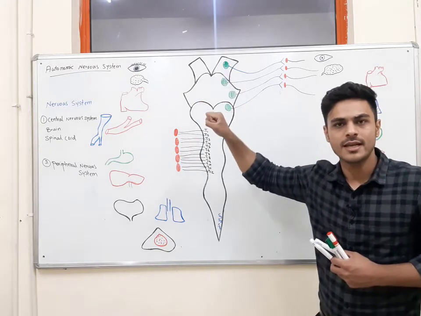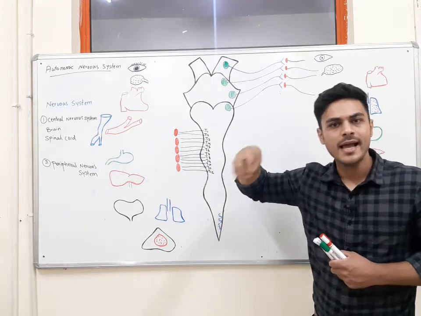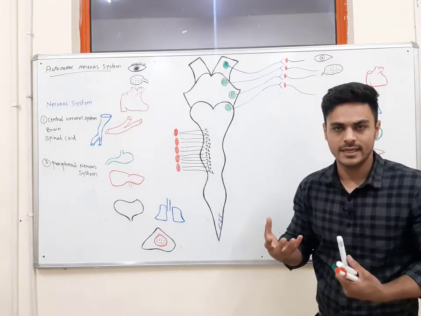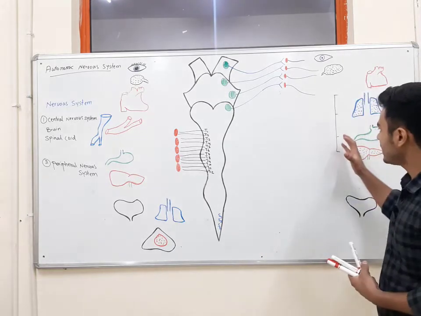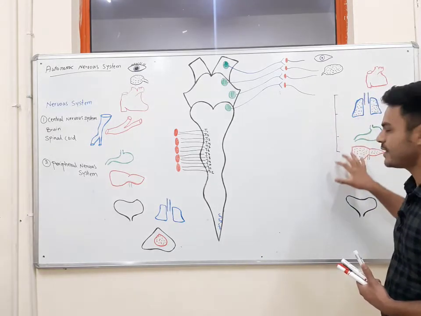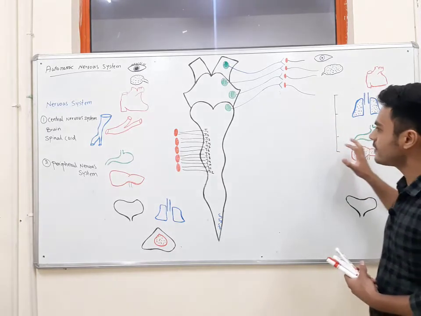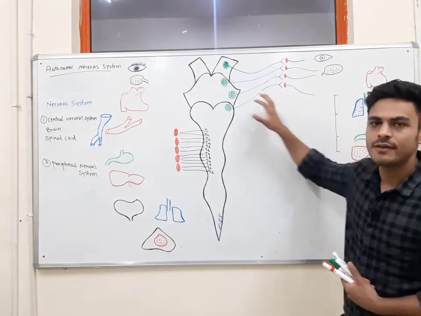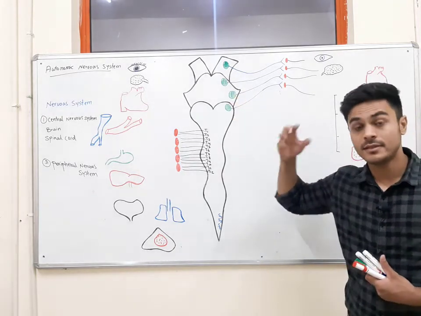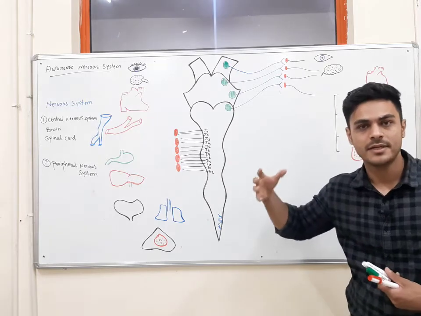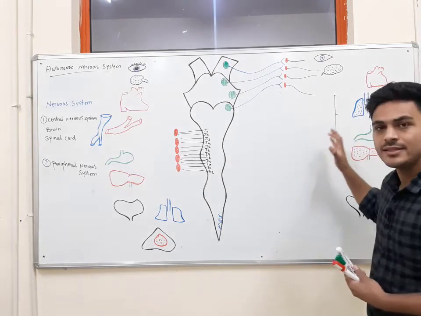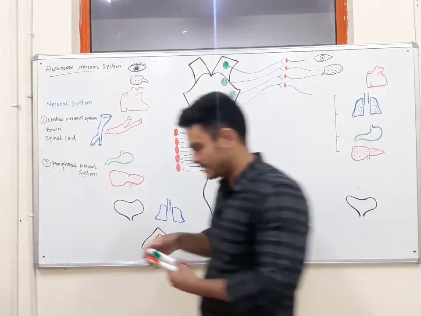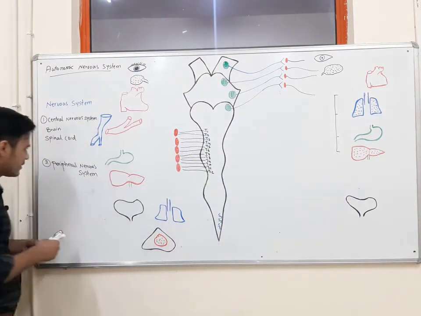Then in the central nervous system, we analyze these signals and then we respond to them. The type of signals which we receive from the periphery and transfer by these fibers are sensory signals. The fibers which transfer sensory signals from the periphery to the center of the nervous system are the afferent fibers.